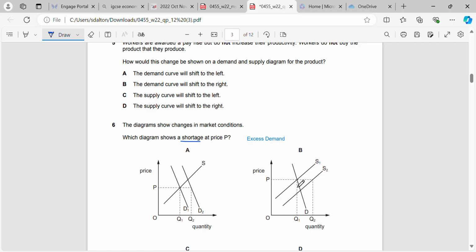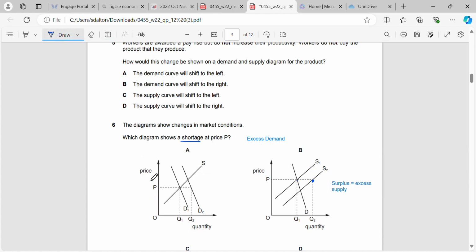In B, we start here and we shift the supply. Now what's happening? Now the supply is higher than the level of demand at price P. Here we would be on supply and we would be here on demand, right? So what is that? That is going to be the existence of a surplus, which is another word for excess supply.